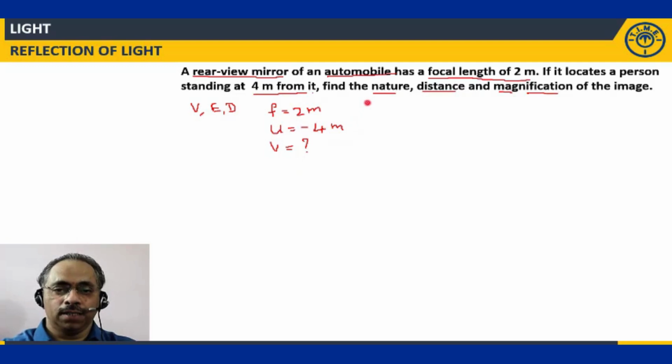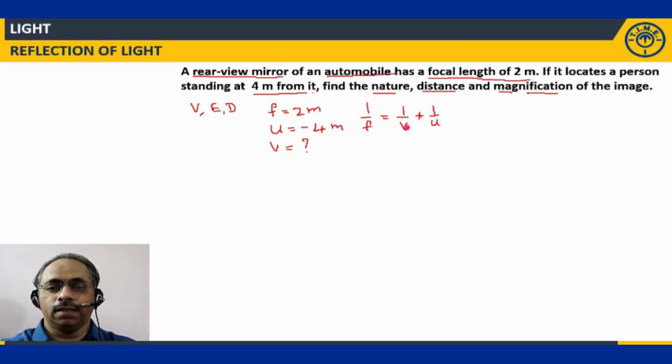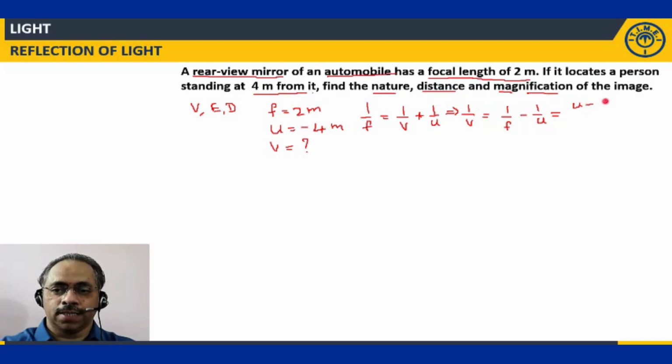I'll apply the formula 1 by f is equal to 1 by v plus 1 by u. I need v, so I'll get 1 by v is equal to 1 by f minus 1 by u. I'll simplify it. I'll get it as u minus f divided by uf.